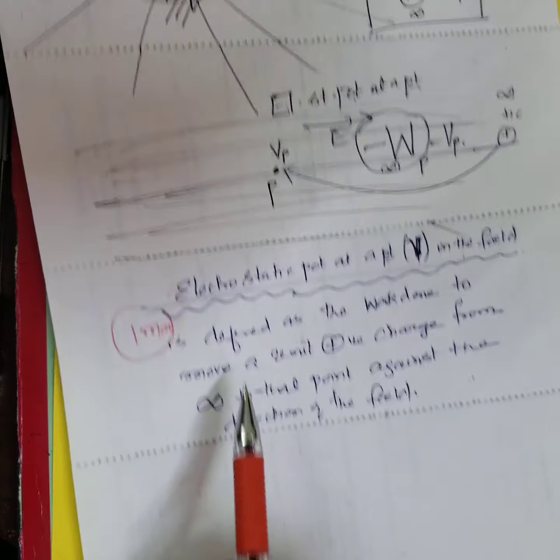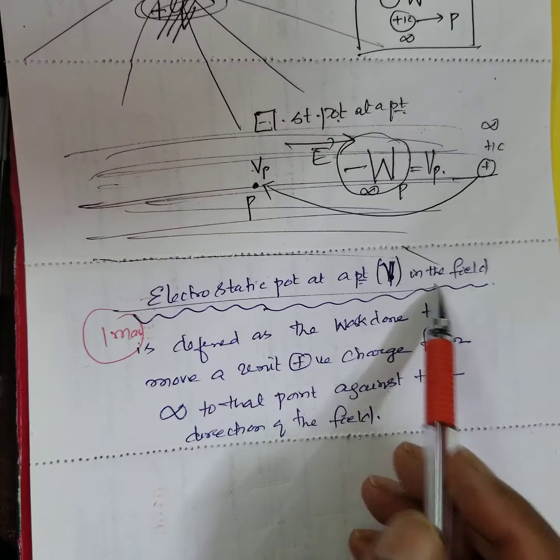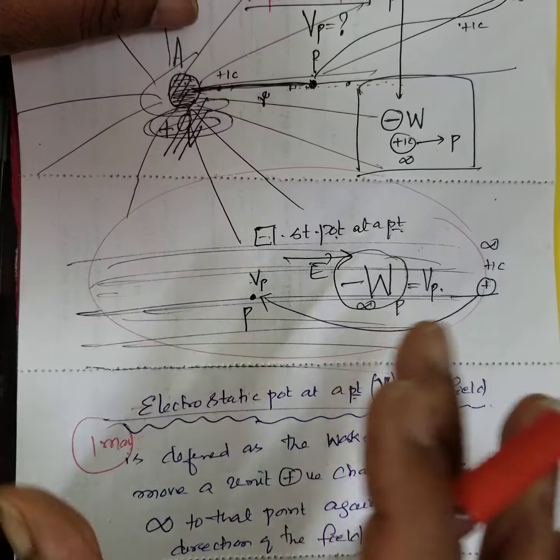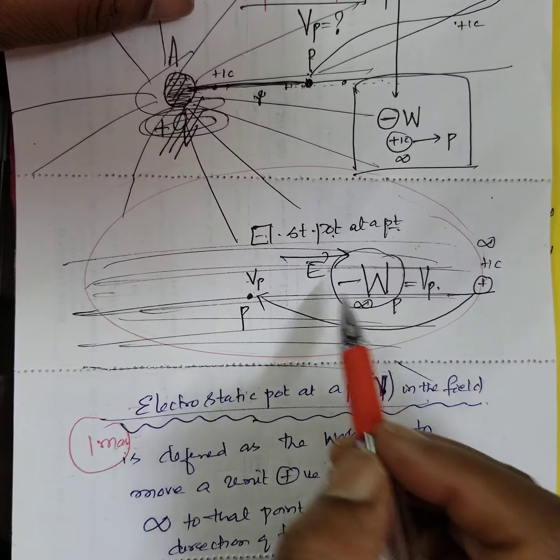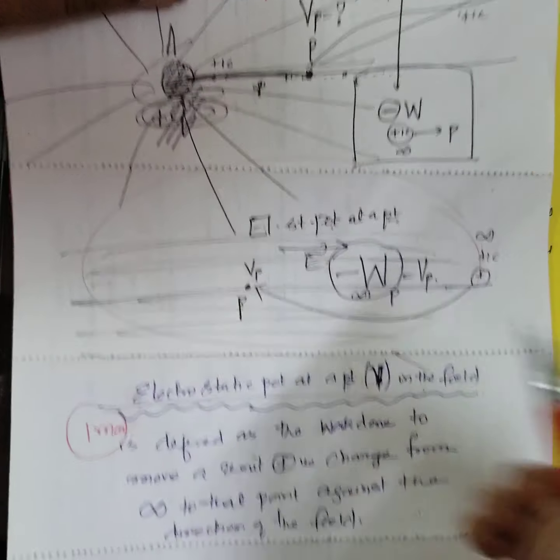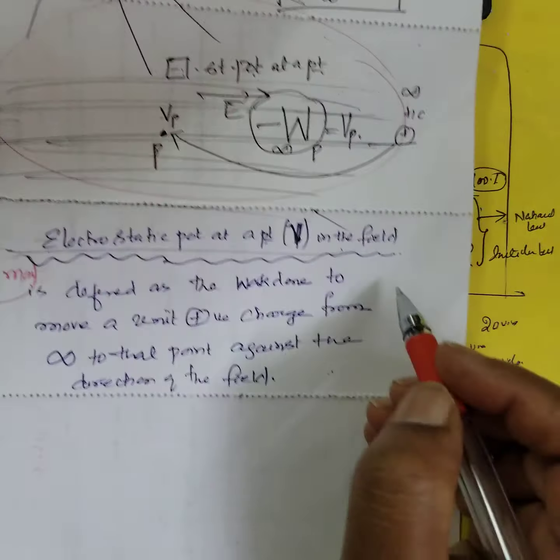Right? What is electrostatic potential at the point? See, this is the electric field. Remember, you put the picture. This is the electric field, and there is a point P. P is some point, and here I want to find the potential at the point.